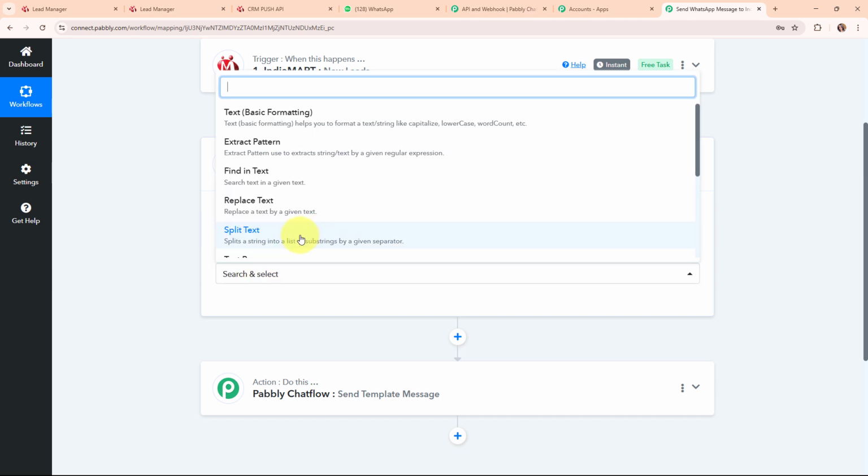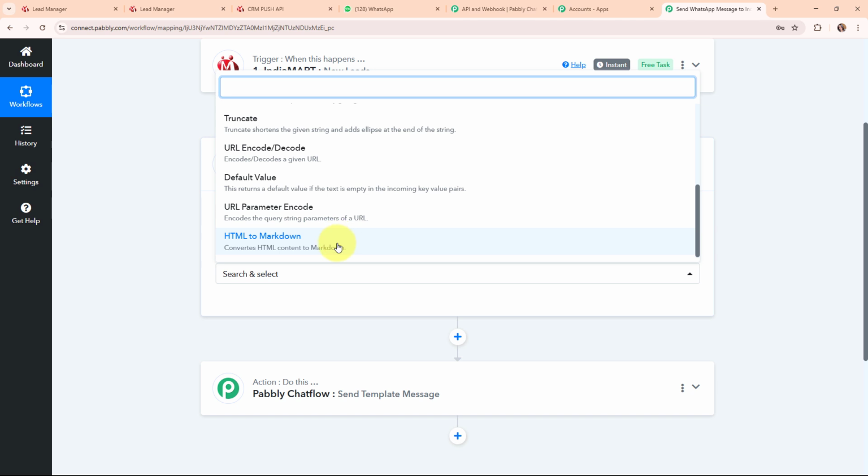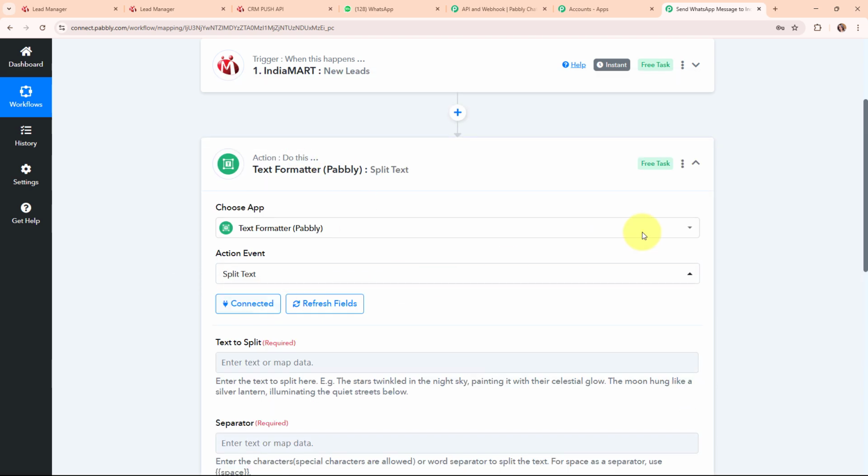So here I'm using Text Formatter by Pabbly to split the text, but you can use it for basic formatting, extract pattern, find in text, replace text, text parser, truncate, URL encode, decode, default value, URL parameter encode, and HTML to markdown. In this particular case, I'm going to use Text Formatter by Pabbly for splitting text, and now I'm going to click on connect. And here you can see we are now successfully connected.